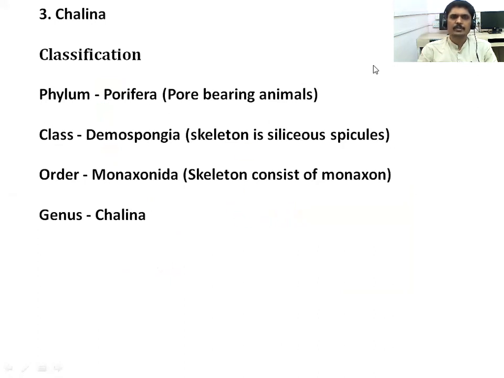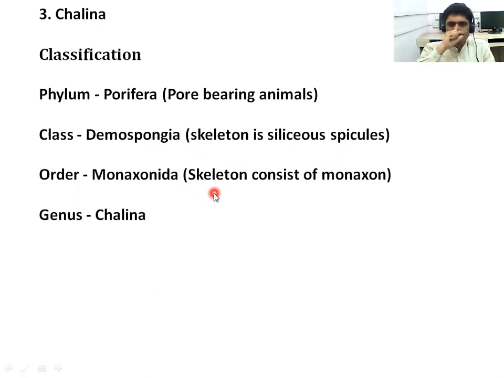Next, the third example is Chalina. Its systematic position is phylum Porifera. All poriferans, or sponges, are pore-bearing animals, so we include them in the phylum Porifera. Their class is Demospongiae. As in Euplectella, the Demospongiae have a skeleton of siliceous spicules.